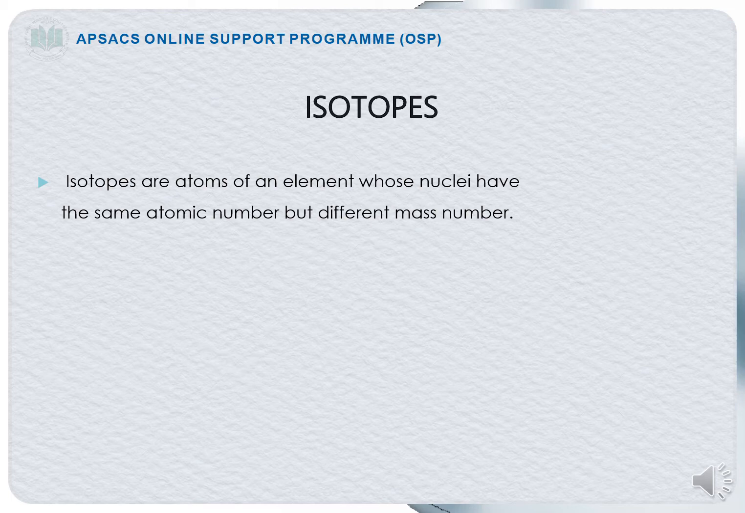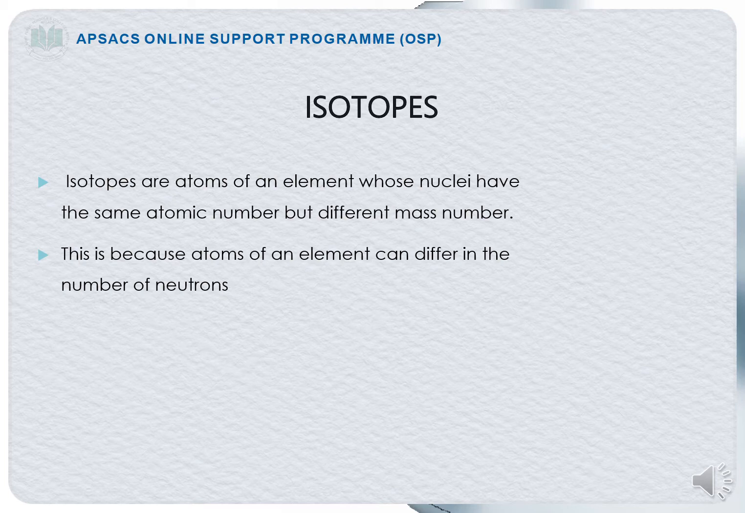Now, what does it mean? It means that we are having two same elements, but one has a different atomic mass from the other, and their atomic number is the same. It means that their number of electrons and their number of protons will be the same, but the number of neutrons will be different. This is because atoms of an element can differ in the number of neutrons. As I have told you earlier, isotopes have a different number of neutrons.